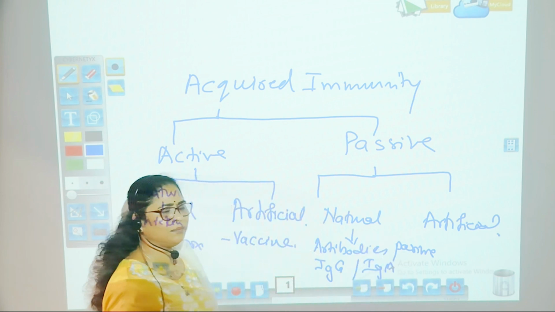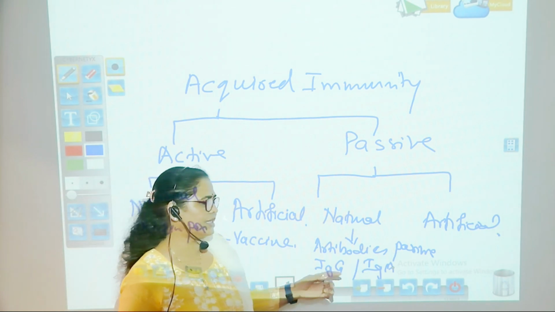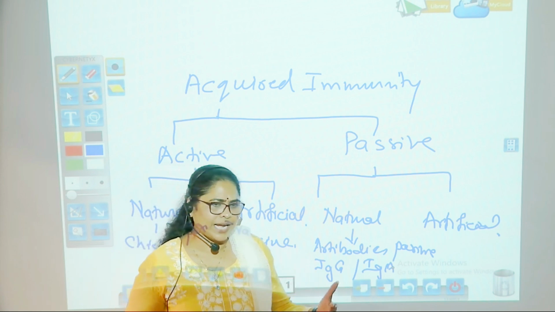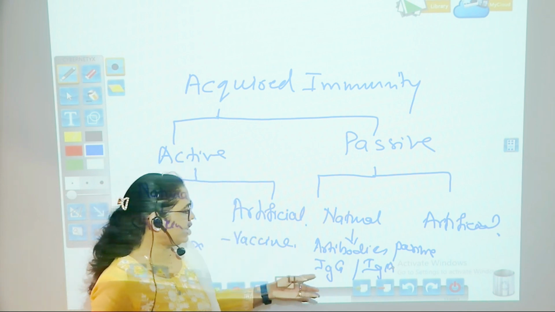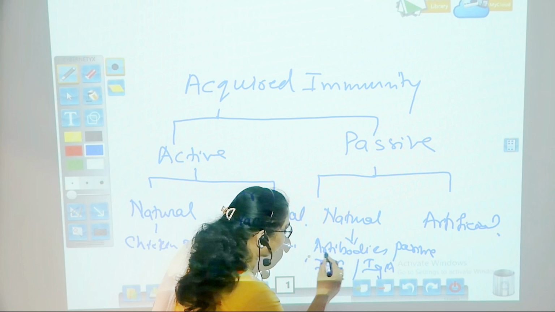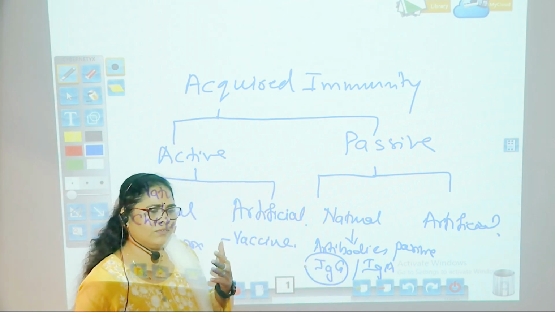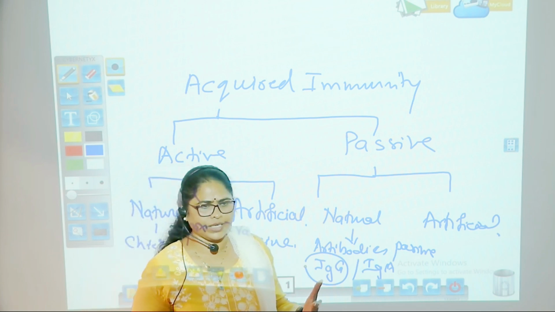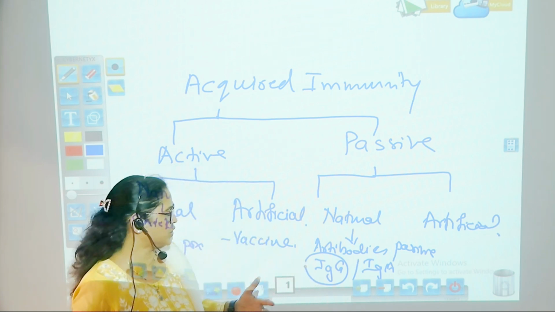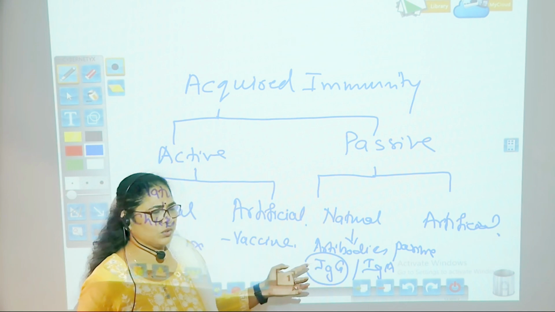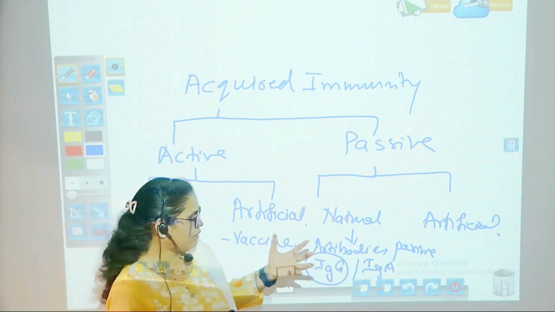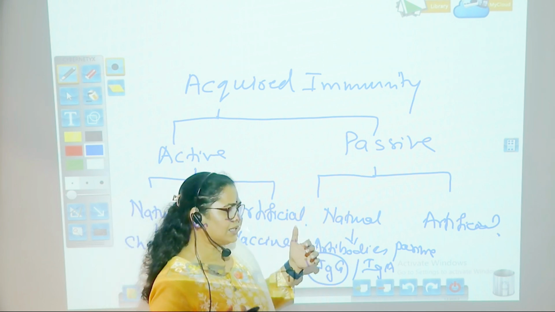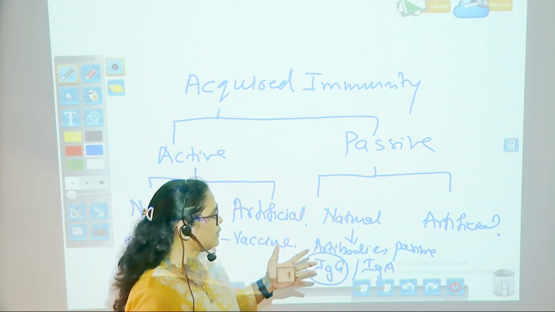Now this immunoglobulin, that is IgG, is passively passed from the mother to the child through the placenta. IgG is the first immunoglobulin which passes through the placenta, and it gives the child protection against initial infections when the child is exposed to the environment. So IgG is a kind of antibody that is passively passed from the mother to the child.